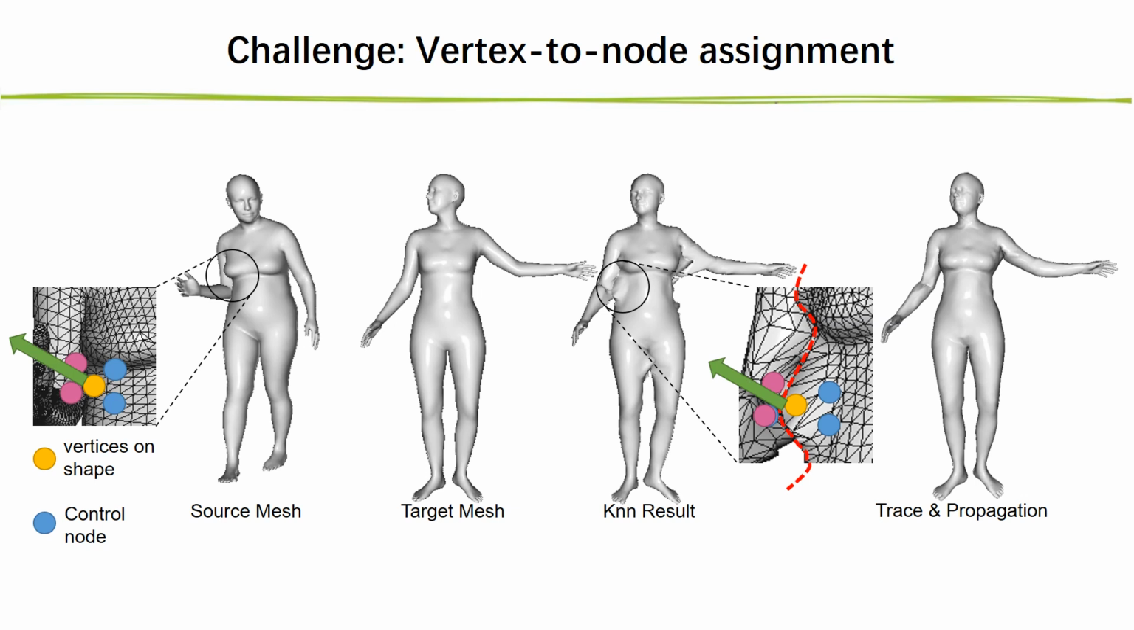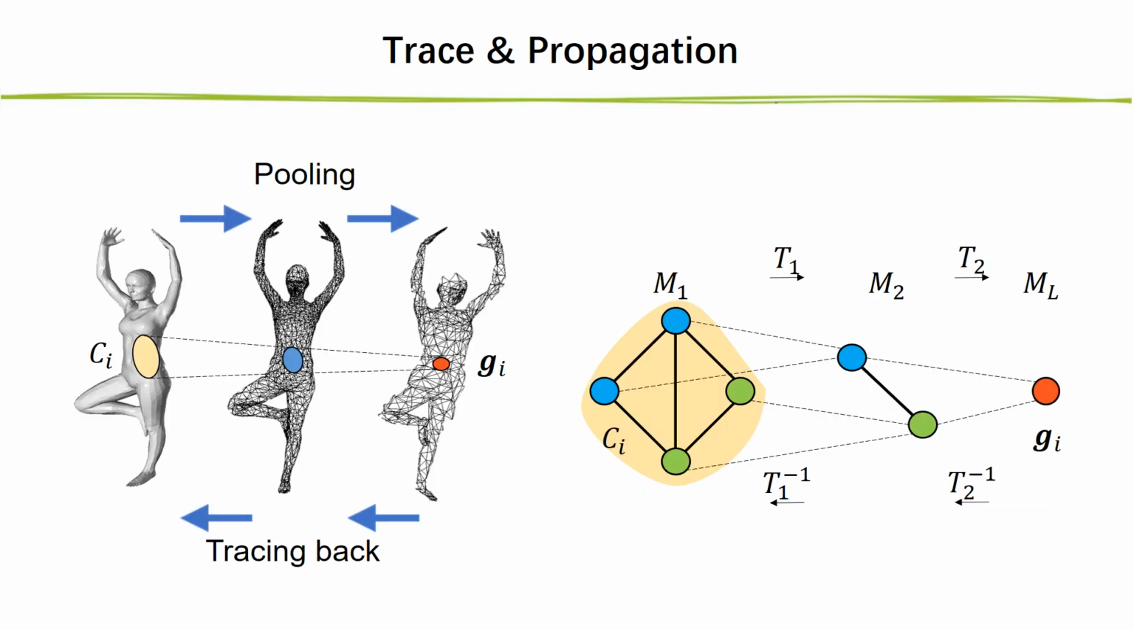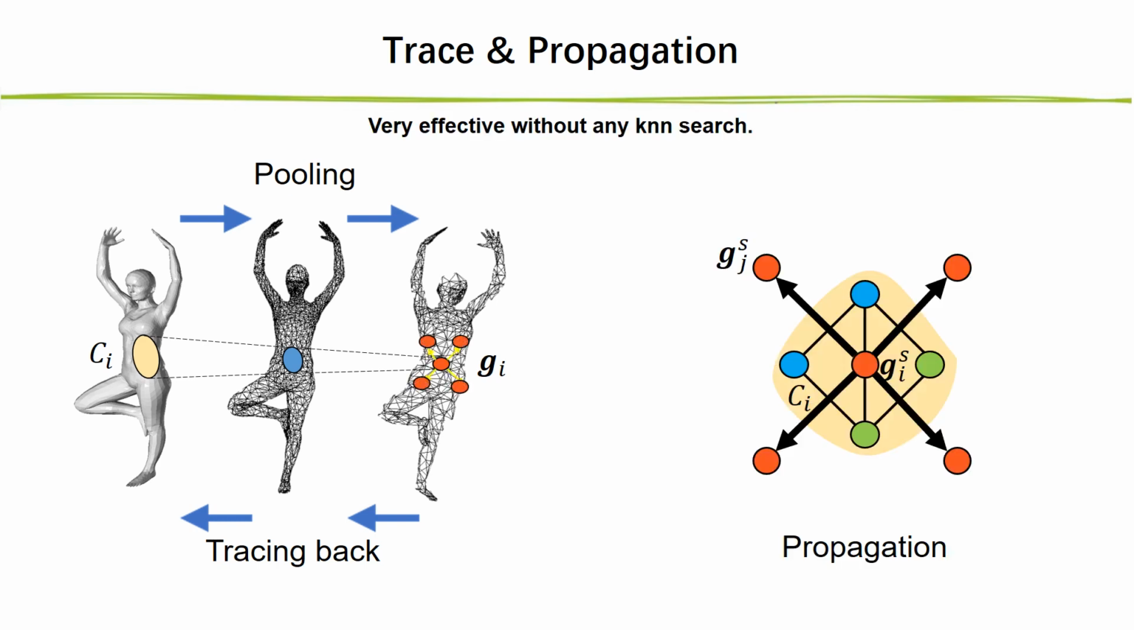To solve the problem, let's first recall how the deformation graph is generated. We apply the Graclus algorithm, which aggregates a cluster of vertices Ci into a node Gi via edge contraction. Thus it guarantees Gi is a topological neighbor of Ci. During deformation, we trace back to find Ci for each Gi and regard Gi as Ci's controlling node. Then we further propagate in the deformation graph to define other controlling nodes for vertices in Ci.